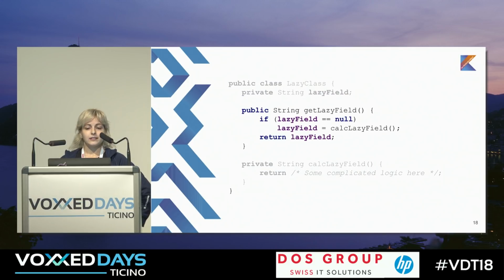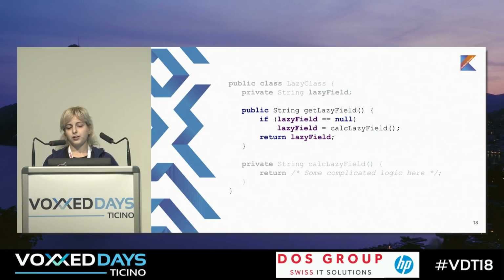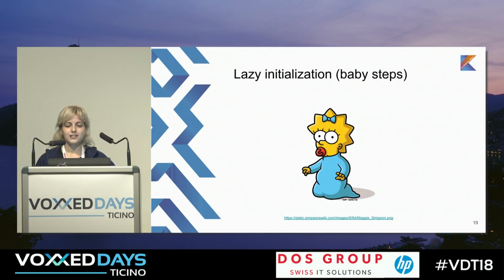So, in this class, we just have a getter, getLazyField, and we check if this lazy field was already initialized. If it wasn't, we just initialize it by calling calcLazyField. So, sounds pretty good, pretty simple, and I hope no one really wrote this code anytime. So let's take baby steps in Kotlin.